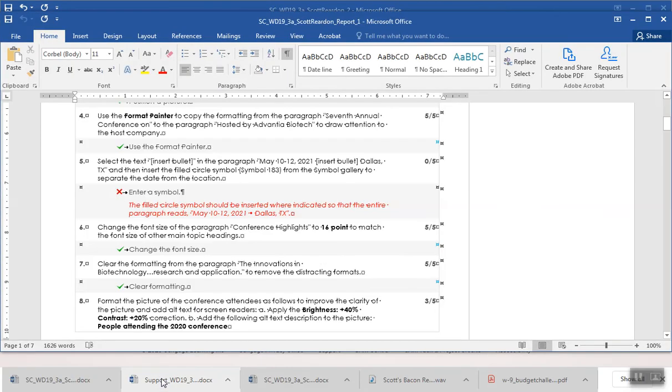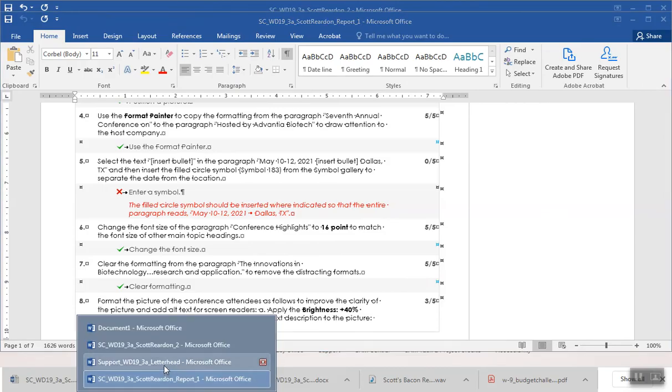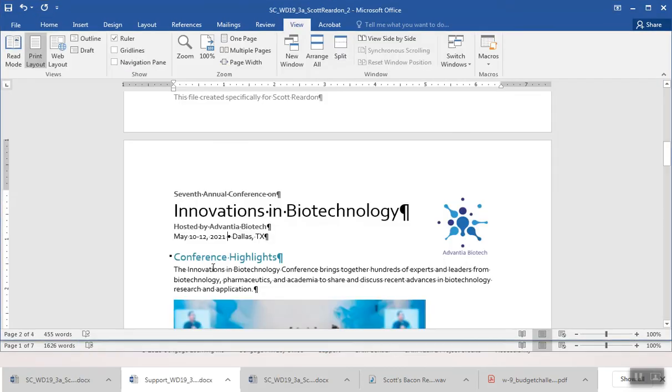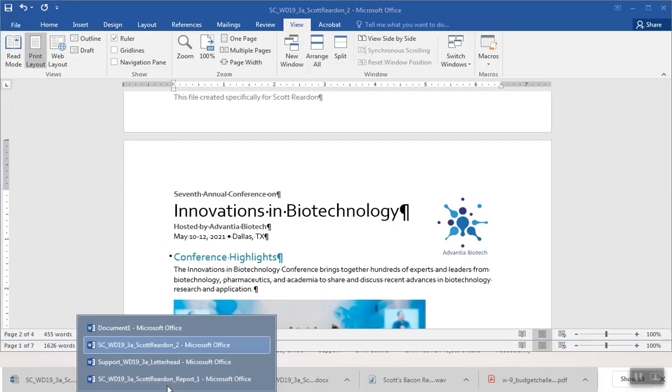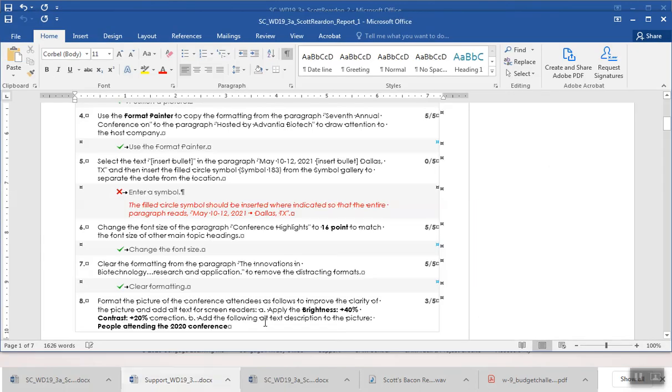Isn't that a space before Dallas and a space before the symbol? And isn't that what I have in my document? You know, I'm not going to worry about that. I don't know what I did wrong there, but it didn't like what I did. And I'm not going to try to figure it out right now. If you can figure it out, more power to you.